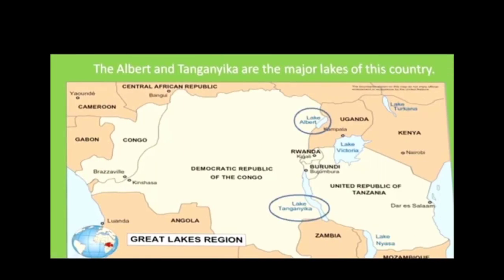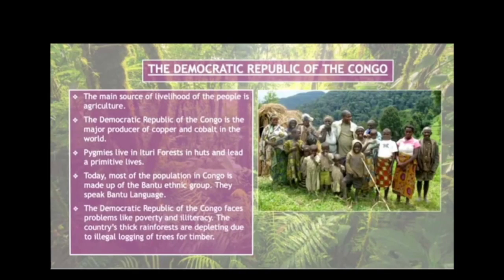This country's major lakes are Albert and Tanganyika. The Democratic Republic of Congo's main source of livelihood is agriculture. People mostly practice slash and burn type of agriculture. Pygmies live in the Ituri forest in herds and lead primitive lives. Today, most of the population in Congo is made up of the Bantu ethnic group, and they speak the Bantu language.